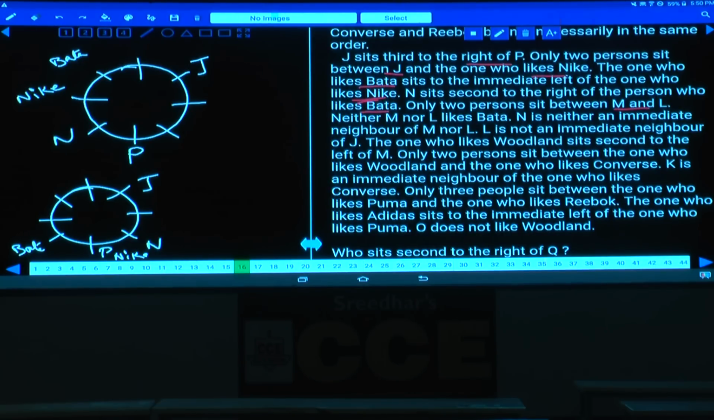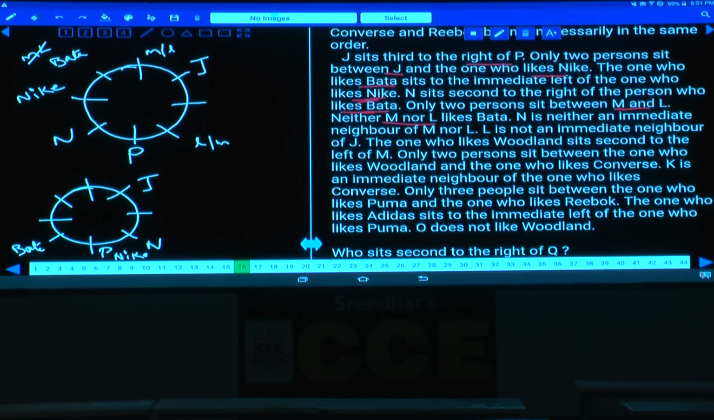Only 2 persons between M and L. Between M and L, only 2 persons. Here M and L is nowhere given. And next one, neither M nor L likes Bata. M and L cannot be at this place. As M and L cannot be at this place, tell me what is the possibility. Can M be at this place? If M is here, L will be here. 2 persons between M and L. There is a possibility. Or if M is here, there is L here. 2 persons between M and L.